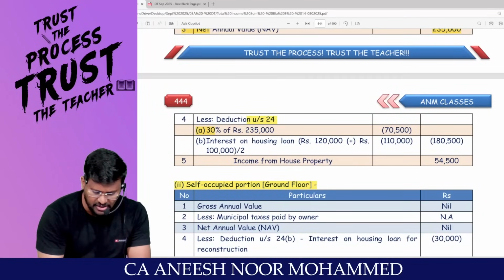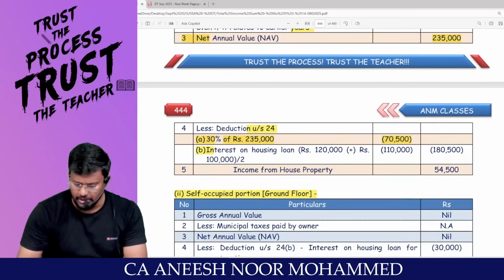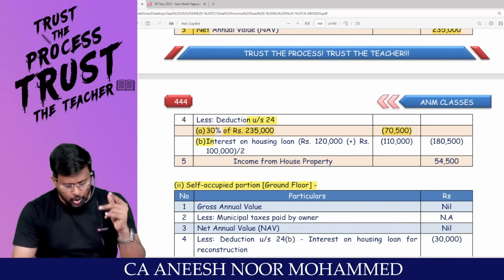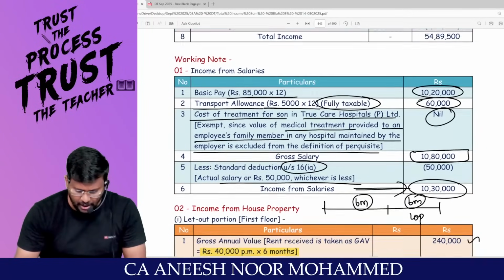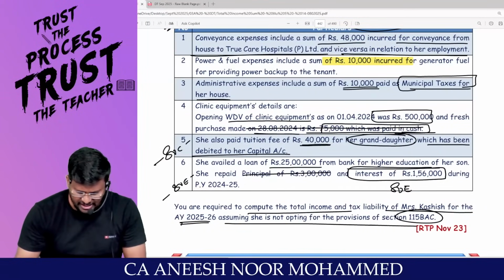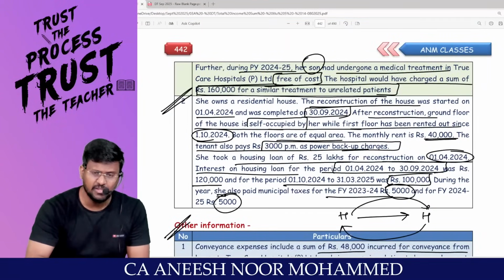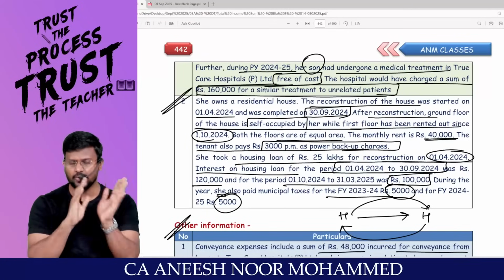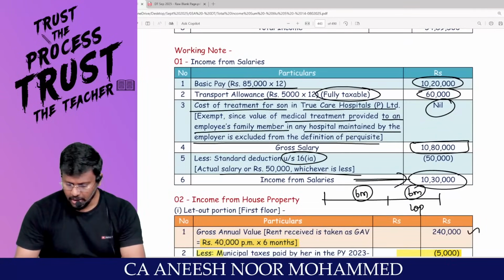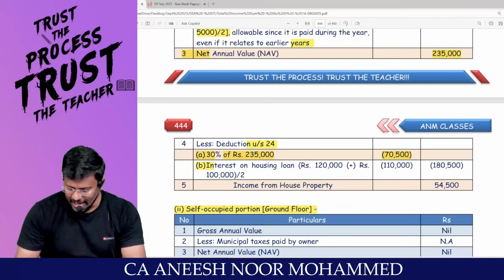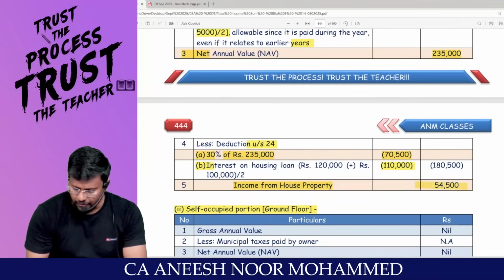Now deduction under section 24A and 24B. 30% of 2,35,000 is 70,500. Right, sir? IOBC, my dear lovable students, what is the total interest on borrowed capital? First 6 months, how much? 1,20,000. Second 6 months, 1 lakh. So 1,20,000 plus 1 lakh, 2,20,000 divided by 2. Are you ready with me? Comes to 1,10,000 is the IOBC. Sir, total income from house property.